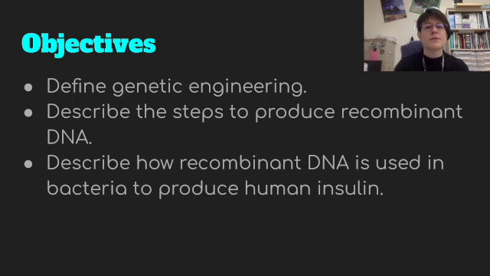So our objectives today were to define genetic engineering, describe the steps to produce recombinant DNA, and describe how recombinant DNA is used in bacteria to produce human insulin. So don't forget your 5 questions in your notes and keep watching the video to answer the questions at the end.